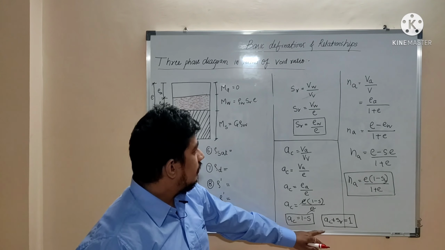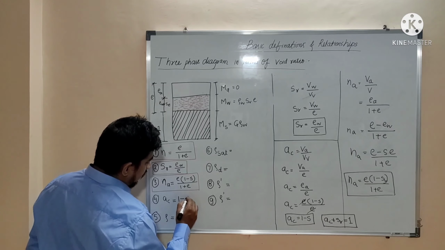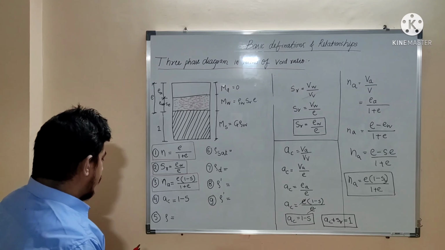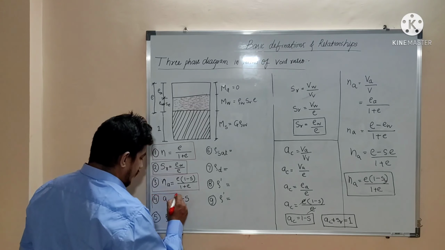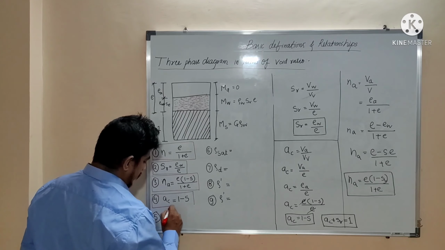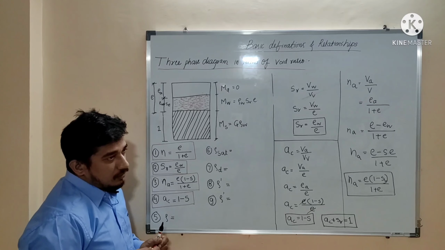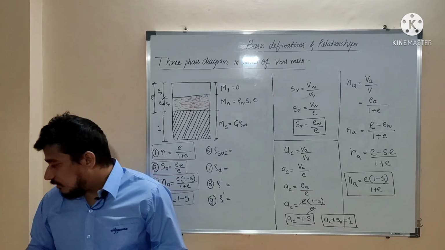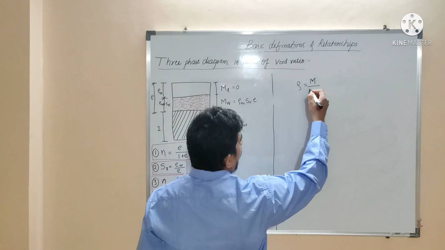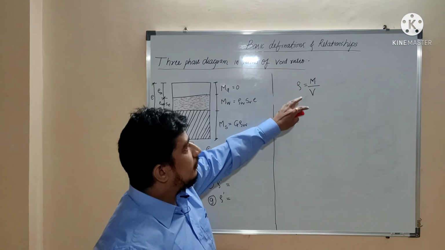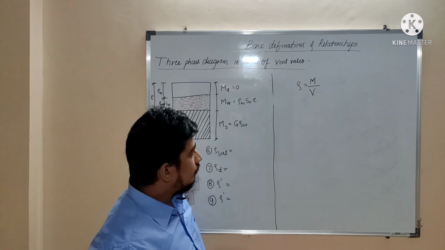Okay, this is all about it. So we got AC is equal to 1 minus S. So we got another equation, AC is equal to 1 minus S, isn't it? After that rho is nothing but the bulk density. Okay, rho is equal to mass upon volume. Next term is bulk density, that is nothing but the rho, that is mass upon volume.